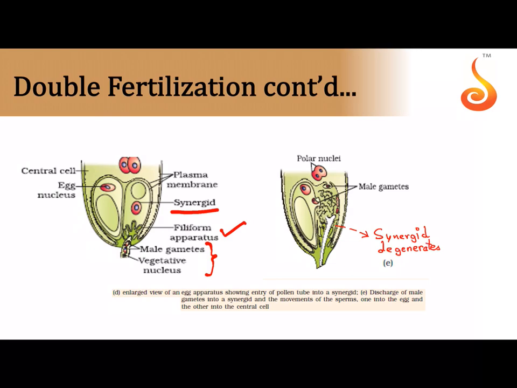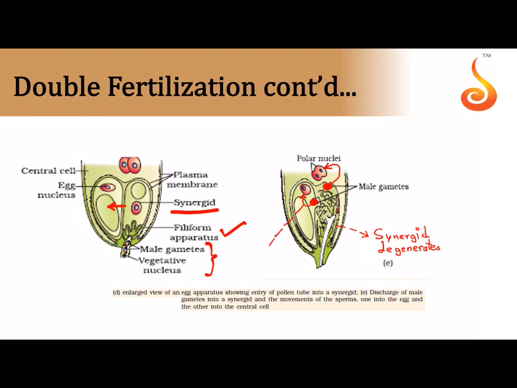And see, these are the male gametes. Let me show them here as spots. This is one male gamete, this is the other male gamete. One of the male gametes is going closer to the egg, which they have shown right beside the synergid here, so don't get confused. This one is fusing with the egg, and one of the male gametes is fusing with the polar nuclei. So which is syngamy and which is triple fusion?